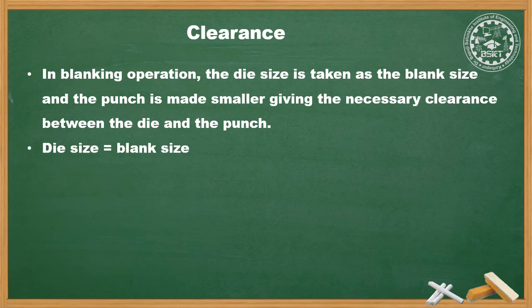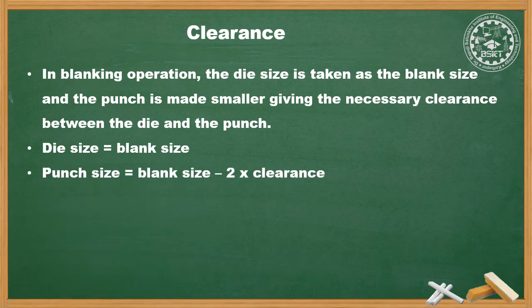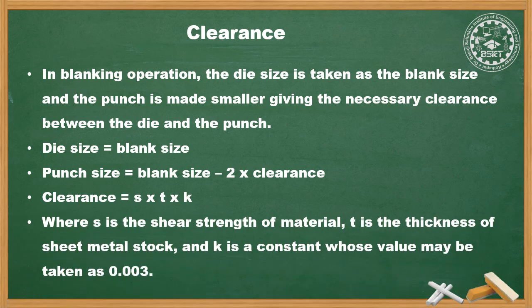Therefore, die size is equal to blank size, punch size is equal to blank size minus 2 times clearance, that is the clearance provided between the punch and die, and clearance is equal to S into T into K, where S is the shear strength of the material, T is the thickness of the metal stock, and K is a constant whose value may be taken as 0.003.